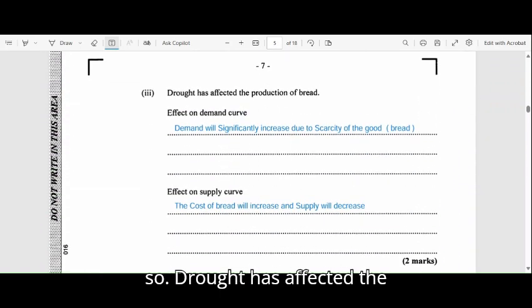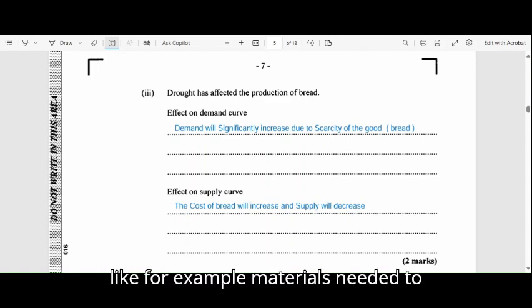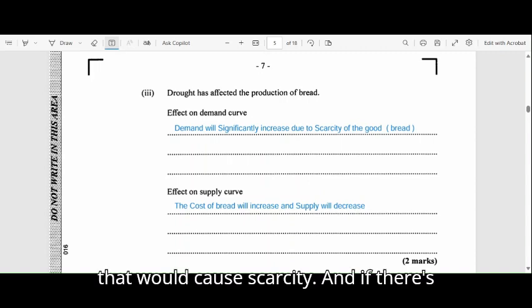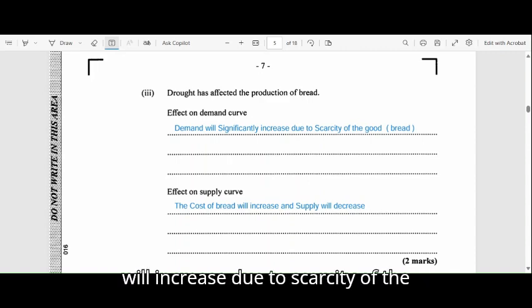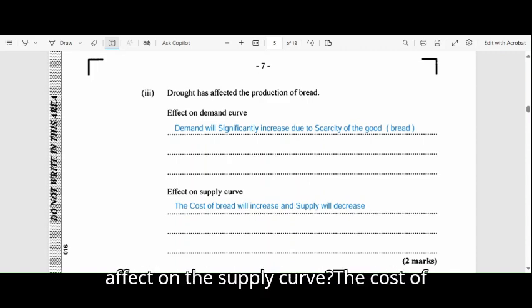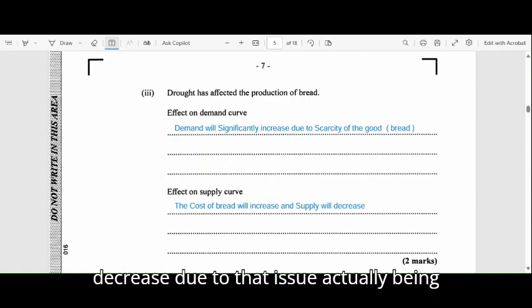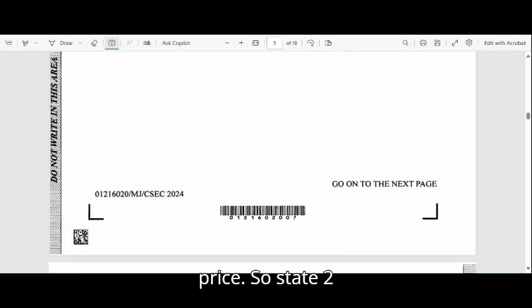So drought has affected the production of bread. If there's a deficit in the production or the supply chain of bread, like for example materials needed to actually produce bread, that will cause scarcity. And if there's scarcity, demand will increase. Demand will increase due to scarcity of the good, i.e. the bread. And how will it affect the supply curve? The cost of bread will increase and supply will decrease due to that issue actually being in place. They will have to increase price.